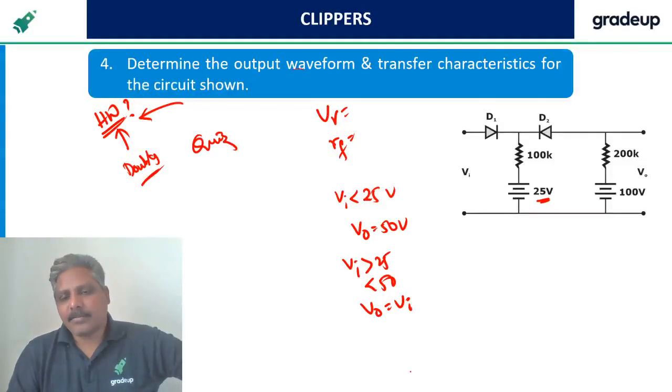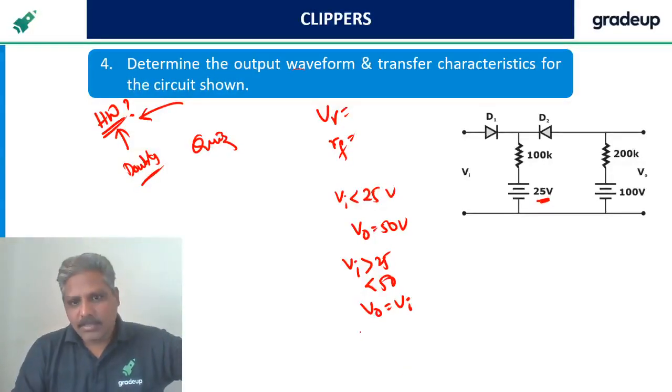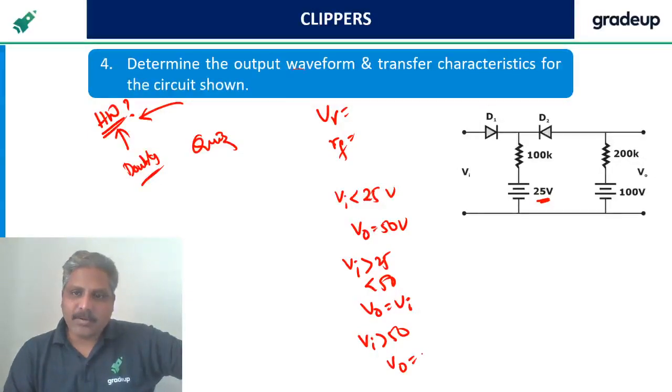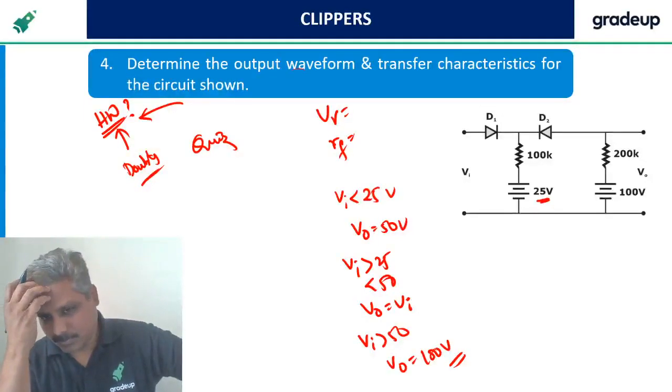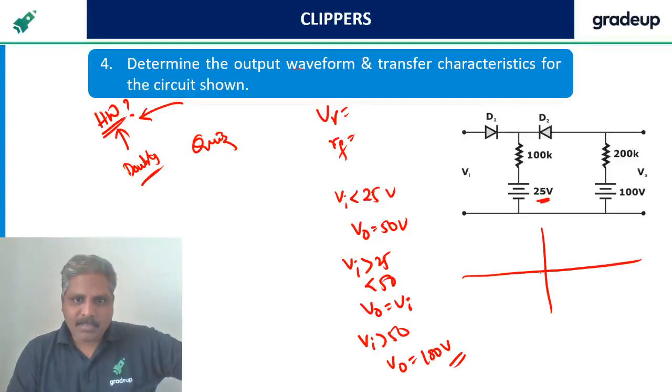Input greater than 50, V naught is going to be, without drawing I am doing, that's why maybe I am also finding some difficulty. I think it is 100 volts. Yes, this is Vi, less than 25 it is 50, and yeah, this is correct.